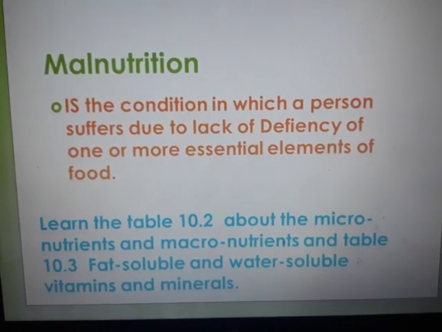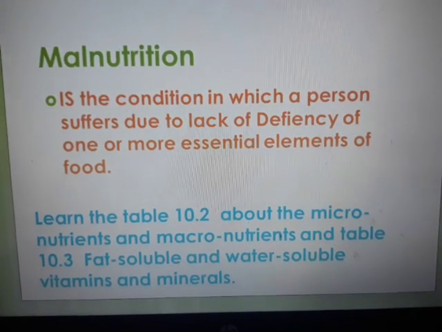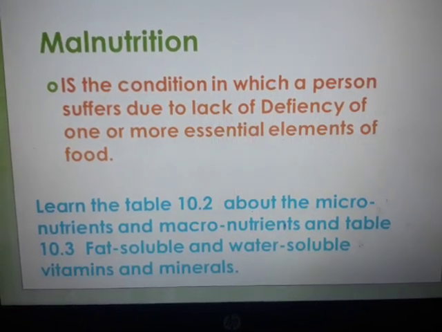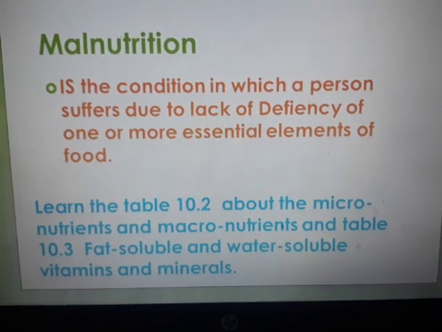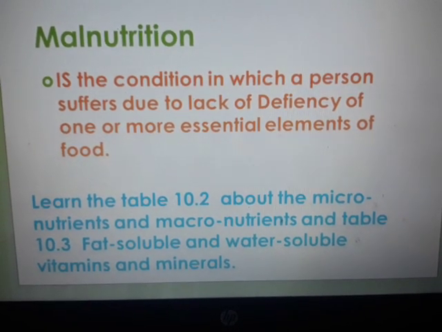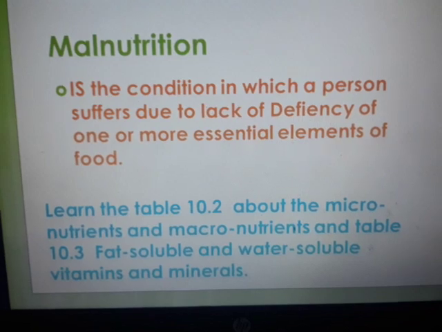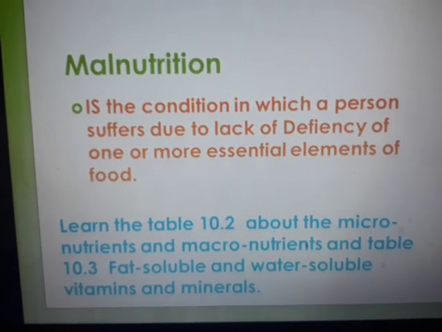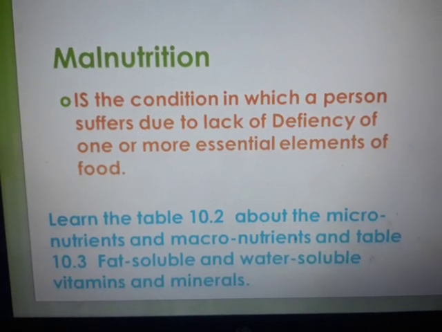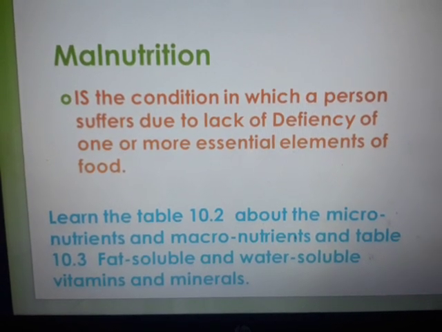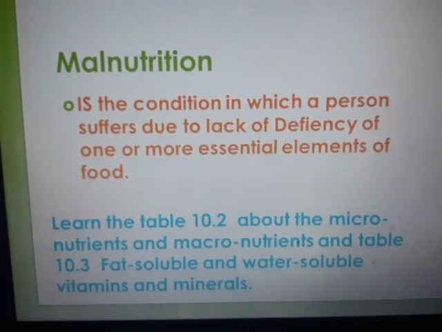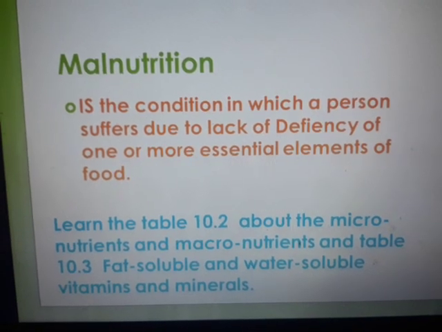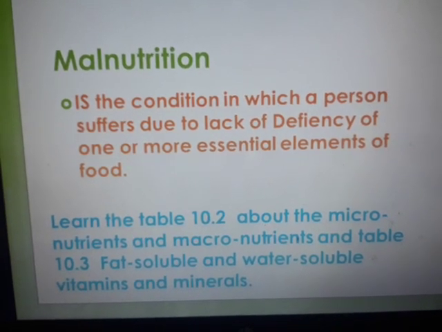Now that is the end of the lesson basically. I am asking you to learn table 10.2 about the micronutrients and the macronutrients. At least 3-4 questions come from this table. There is another table, 10.3, in which fat soluble and water soluble vitamins and minerals are mentioned, with the functions, the symptoms, the sources, everything. All the parameters are important. So all of you are going to refer to these two tables. I cannot include them over here, and the internet doesn't have very specific information related to it. So it is the textbook or the PDF you have to refer to and prepare yourself well.